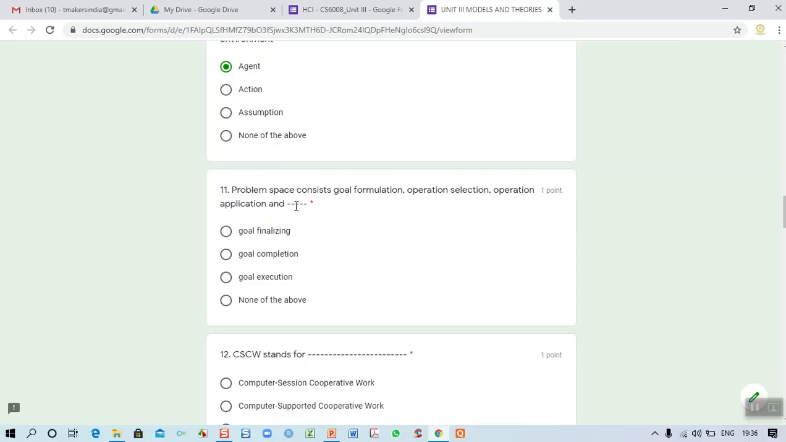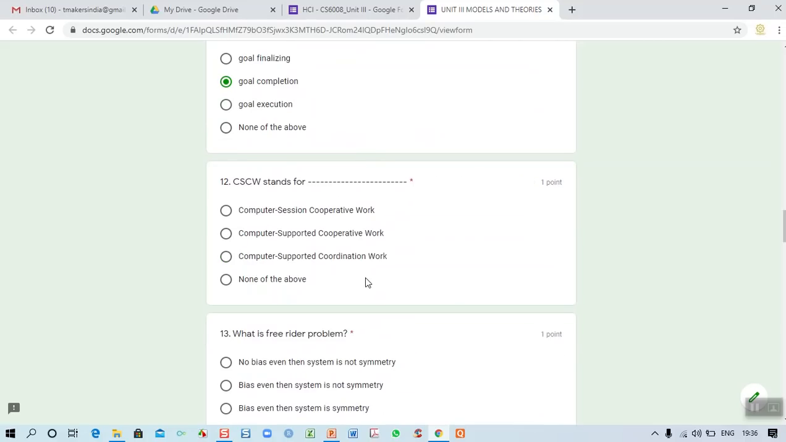Operation application, and last one is the goal completion. That is nothing but the second one is the answer. For the 12th question, what is CSCW? CSCW stands for Computer Supported Cooperative Work. That is called CSCW.